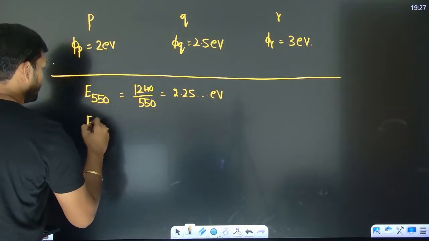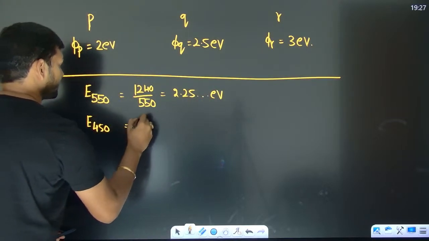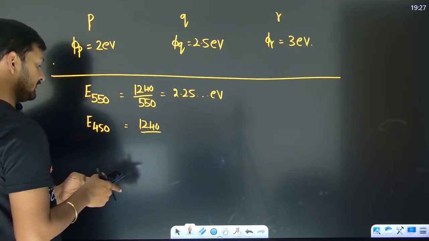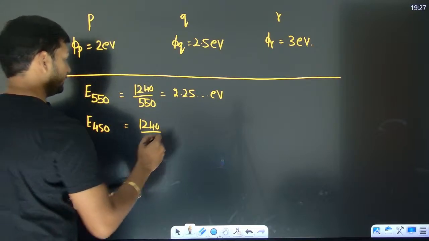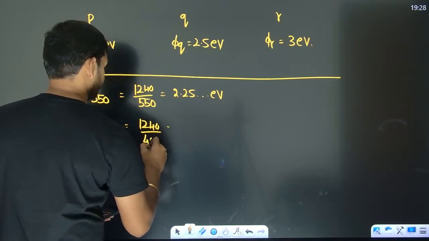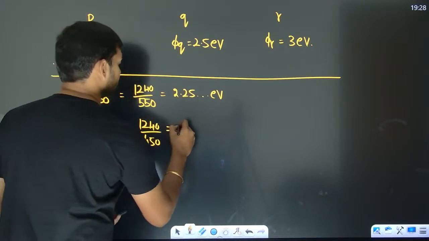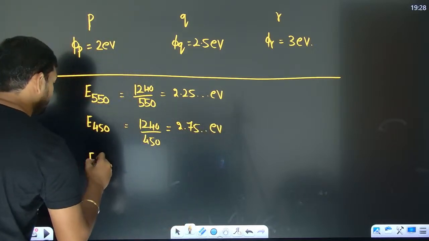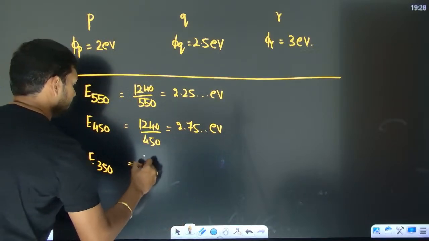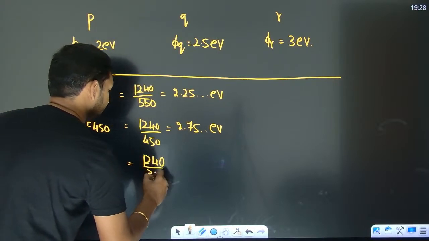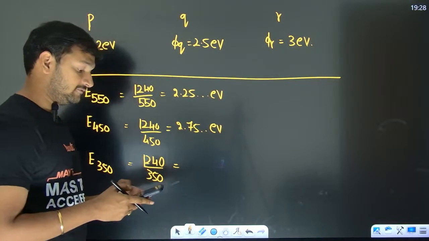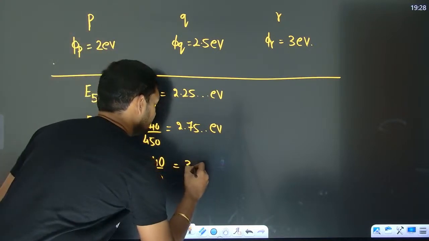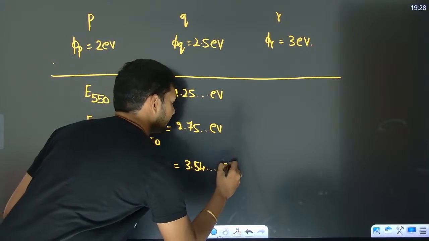Now let us talk about the energy of 450. So 1240 divided by 450 is 2.75. Okay, and then if you talk about the 350, it is 1240 divided by 350. So 1240 divided by 350 is going to be 3.54 something.